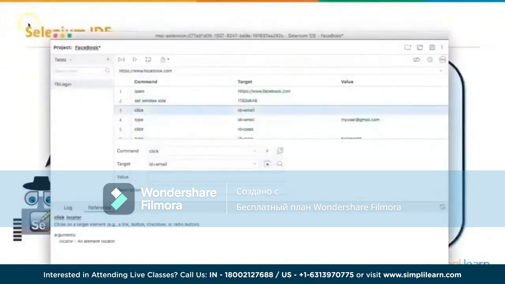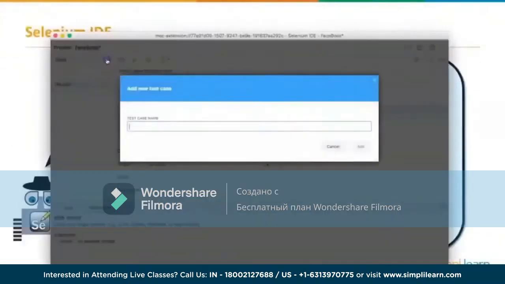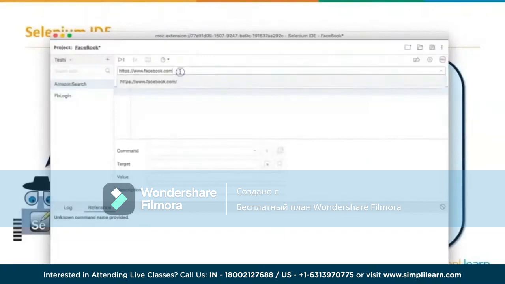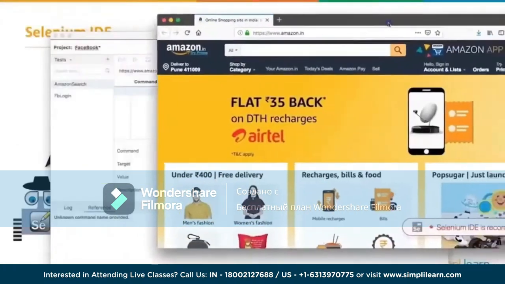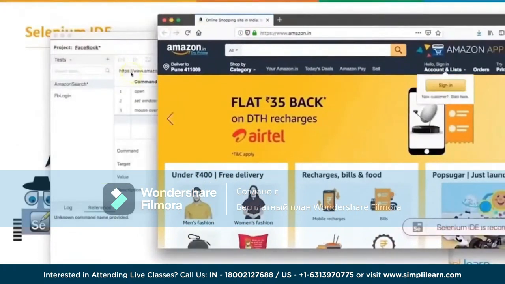Let's minimize this. Alright, so here in the tests tab, I'll say add a new test and name this test Amazon search. Done. I'll say add. Now I'll enter this URL which I just copied from my browser, and then I'll say start recording. Since I've entered the URL in this address box, it just opened the Amazon.in URL.